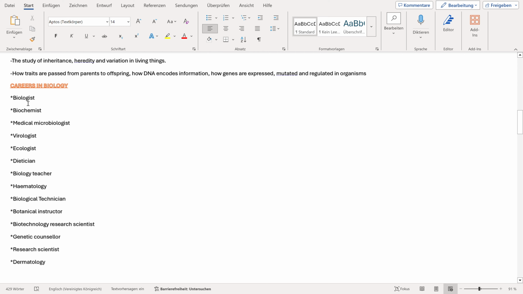We move on to the next career in biology, that is a biochemist. A biochemist studies the chemical reactions and molecules inside living organisms. Basically they study how molecules interact to make cells work, grow, and respond. That is the duty or the role of a biochemist.